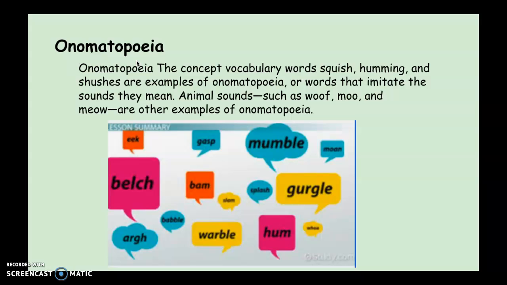And our first one that we're going to look at is onomatopoeia. And we had visited this a few lessons ago. And these are concept words such as squish, humming, and shushes. And they're words that imitate the sounds they mean. So when you say the word, saying it is exactly how you would kind of hear it. For example, if we look at animal sounds such as woof or moo and meow, when we say those words, it's almost like the sound that we hear for that word.